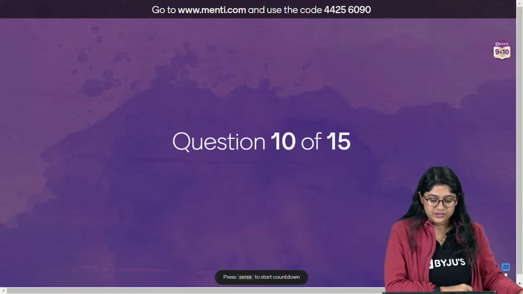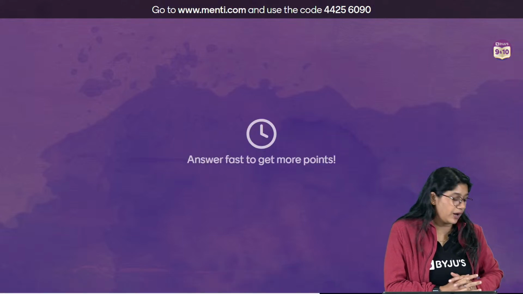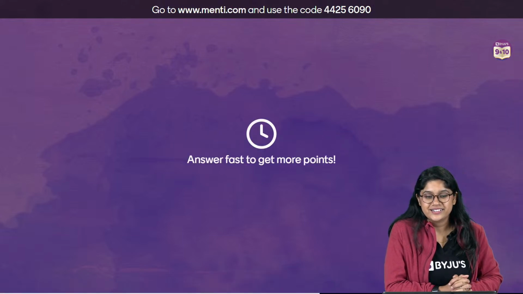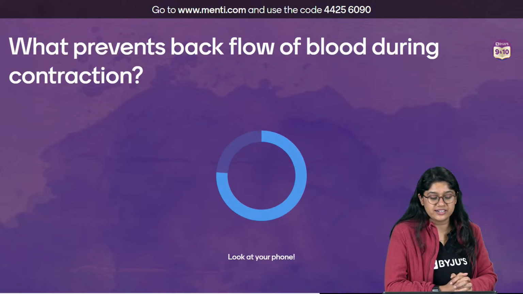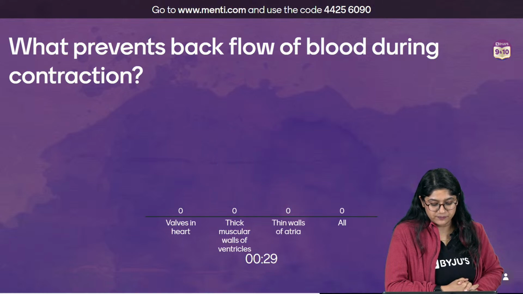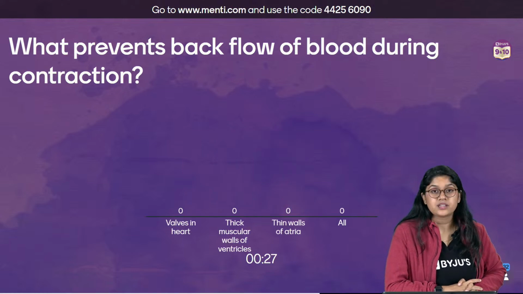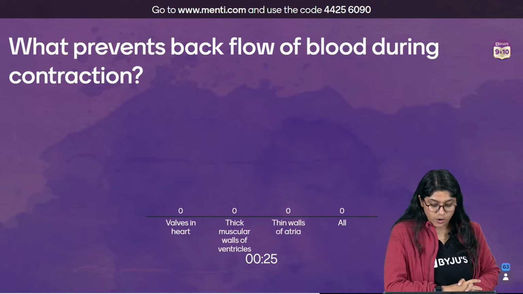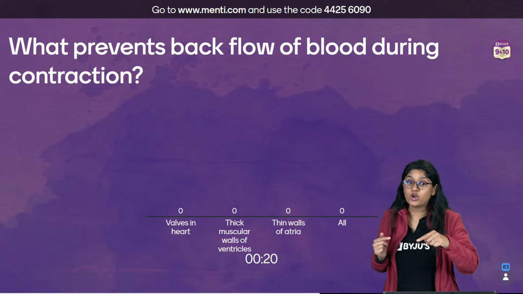Okay, everyone. That's the 10th question. After this, we'll have the leaderboard. Let's see the leaderboard. What prevents backflow of the blood during contraction? Valves in the heart, thicker walls of the ventricles, thin walls of arteries, or all of these? What prevents backflow of the blood?